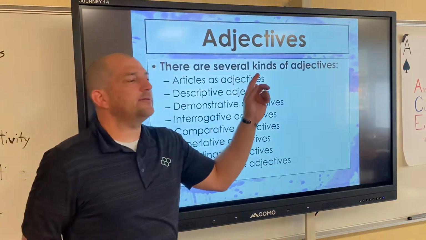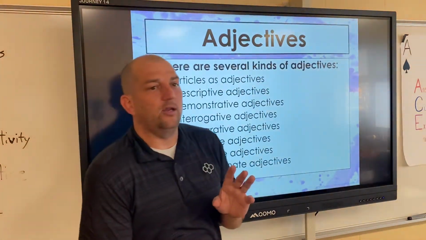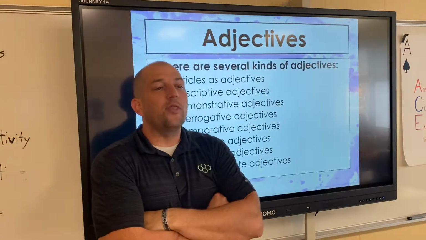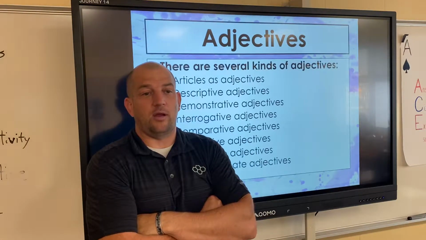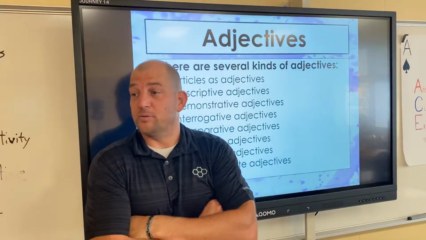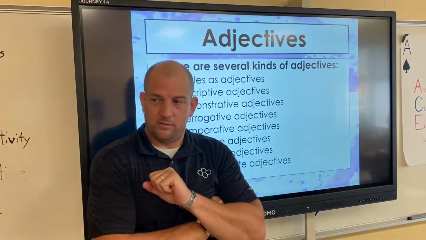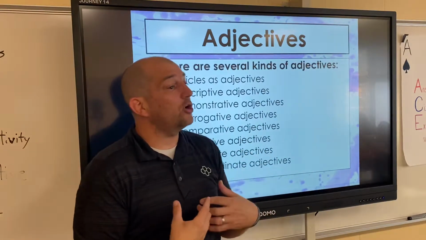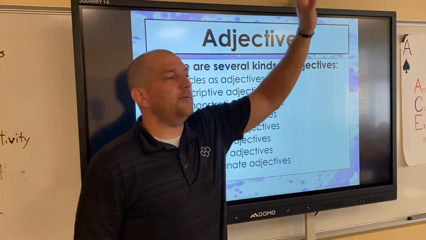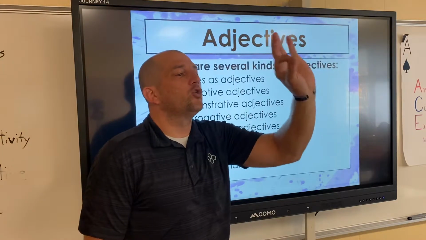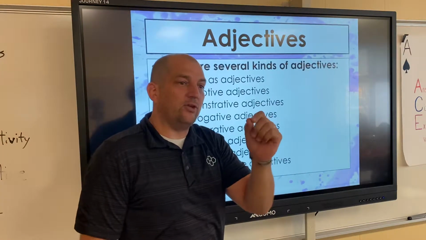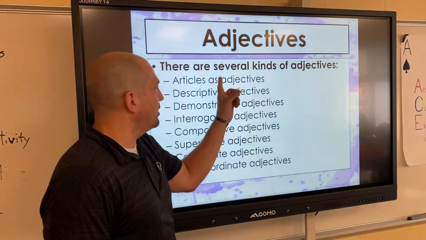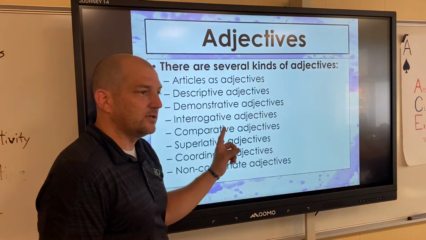There are several types of adjectives. When you entered 7th grade and you started talking about nouns, one of the things you said was it was a person, place, or thing. Guess what? A noun is a person, place, or thing. But that's incomplete. It's also an idea. Okay? Now you're in 7th grade, you're also going to start learning about adjectives. Mr. Neiman, an adjective describes a noun. Great job. But now that you're in 7th grade, you're going to learn that there are different types of adjectives.